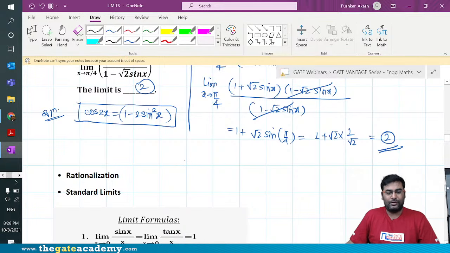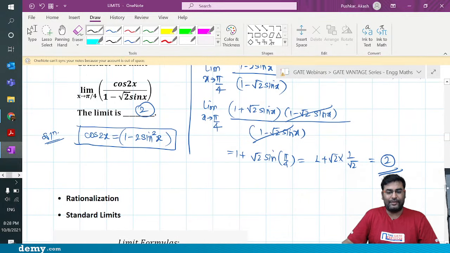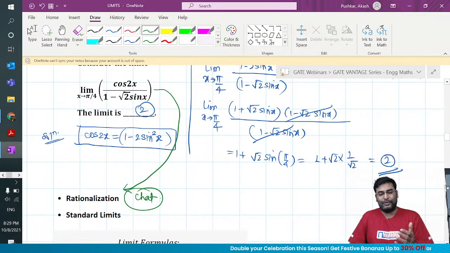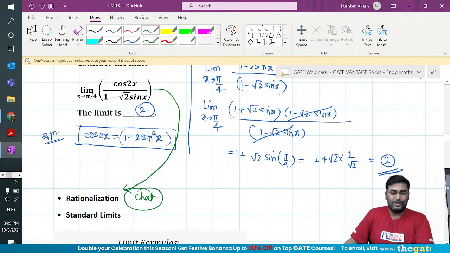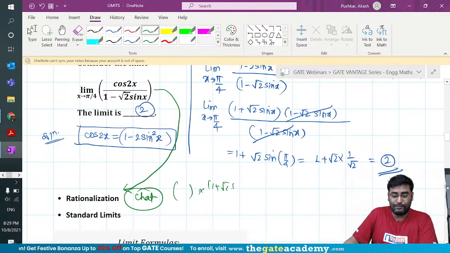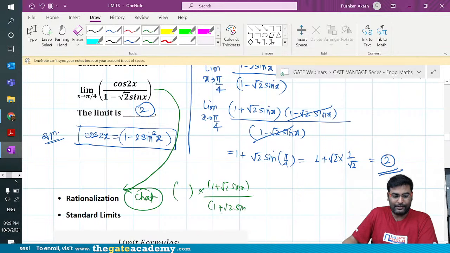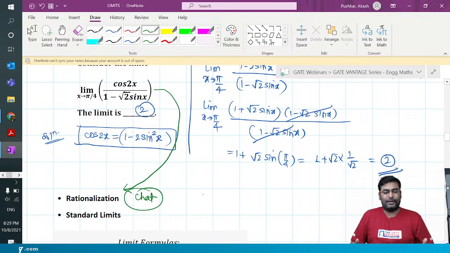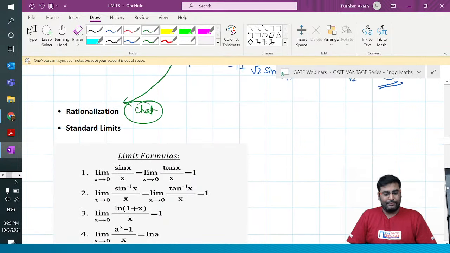Suppose you are trying to do this question, you can also try with rationalization. So let's see, are you able to do it? Mention in the chat. I'm expecting, my dear GATE aspirants, to try this question with rationalization. So what does rationalization mean? In this question, you are going to multiply and divide with 1 plus root 2 sin x. Not a very famous method, so we can skip it here.